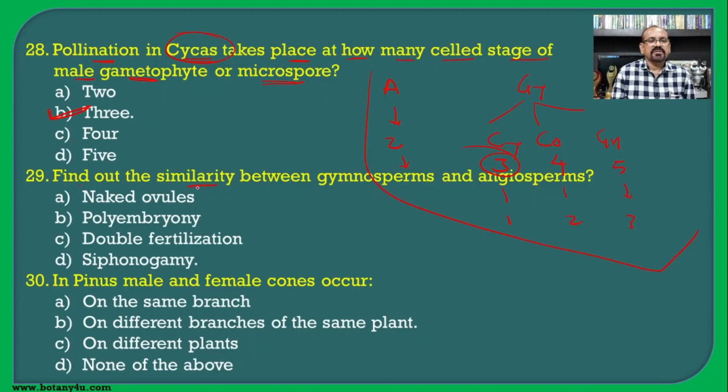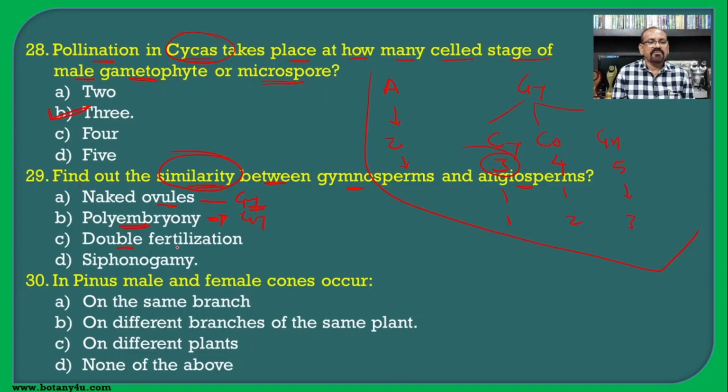Find out the similarity between gymnosperms and angiosperms. See the similarity, not the differences. The naked ovule is the characteristic feature of the gymnosperm, not of the angiosperm. Polyembryony is the characteristic feature of the gymnosperm.